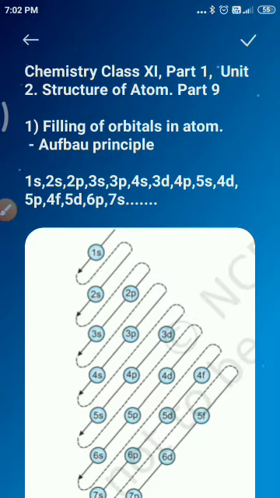In the same order, the orbitals are filled in atoms in the ground state. You can also summarize it like this: electrons first occupy the lowest energy orbital available to them and enter into higher energy orbitals only after the filling of lower energy orbitals.